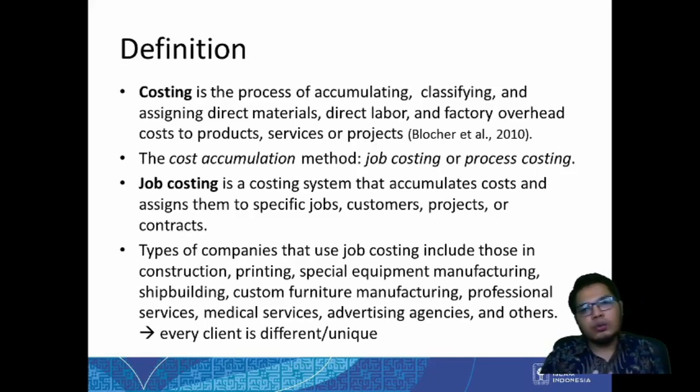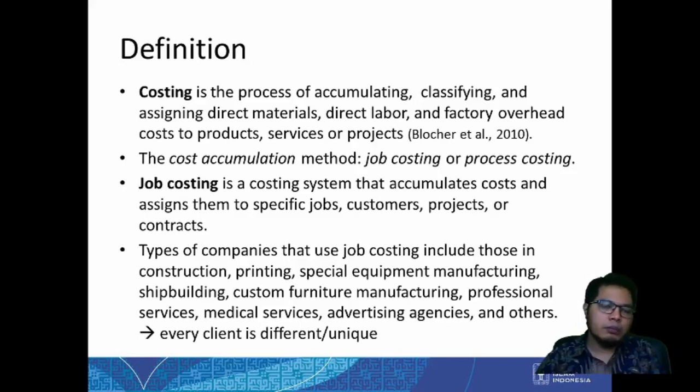So what does this mean? It means that because it is specific, we only make for that specific customer. So there will be no same products made, right?